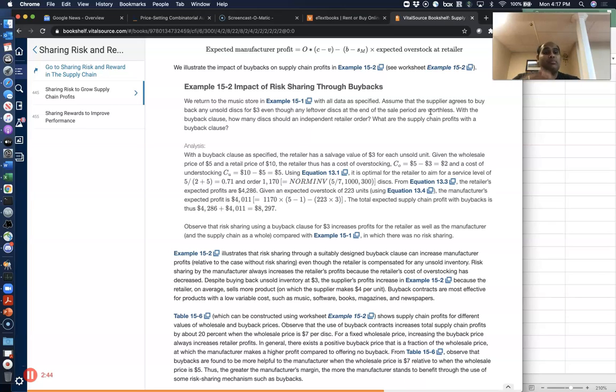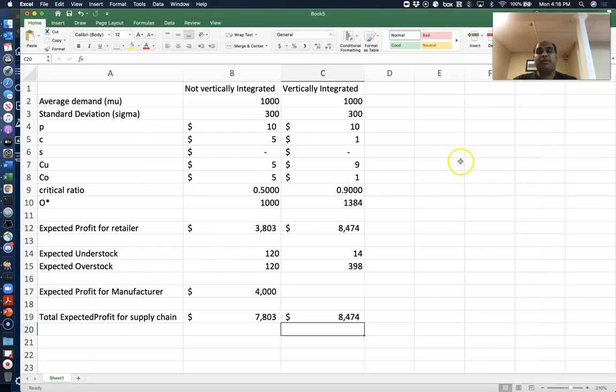But as far as the supply chain is concerned, as far as the manufacturer is concerned, they are going to spend $3 getting the disc back, but they can't do anything with the disc anyway, so they're going to have to throw the disc out. So they are the ones who are going to take on the risk of throwing out extra discs, right? So that's something to keep in mind. So let's actually run this model. Let's see what the numbers are like, and then we'll come back and see some of the potential pitfalls.